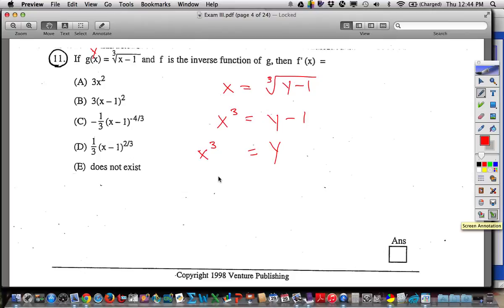Wait, did I do that one? And so y prime would equal, yeah, there we go. Okay. I was looking up here and thinking this. Okay. That's a pretty easy version of the inverse, as long as you thought to do the inverse, right? To interchange the x and the y. Because what this is then is the f function, and then the derivative would just be that.